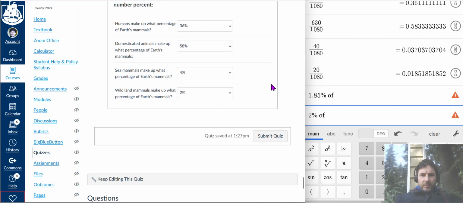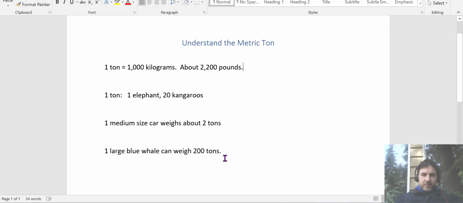And just a quick reminder of what a ton is in case you're wondering. 1 ton, a metric ton, is 1,000 kilograms. That's about 2,200 pounds. And think of it this way, a ton is about the weight of a big adult elephant, or 20 kangaroos. Or a regular sized car weighs about 2 tons. A large blue whale can weigh up to 200 tons, right?